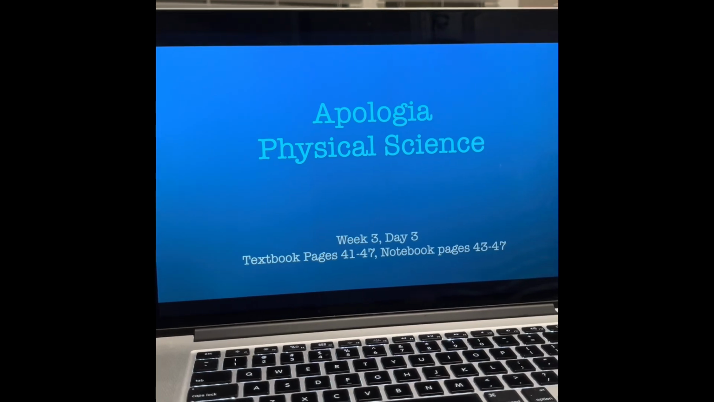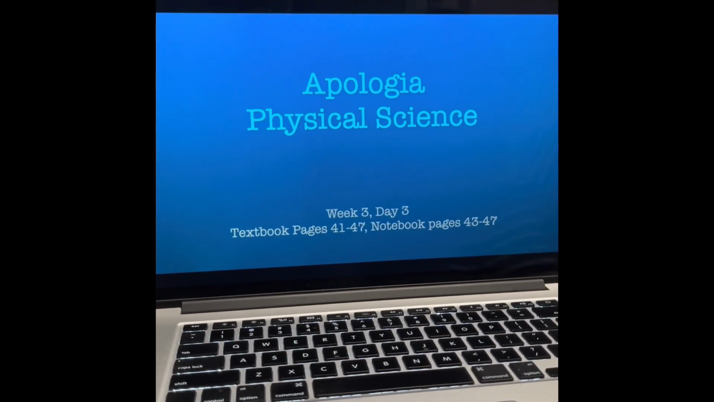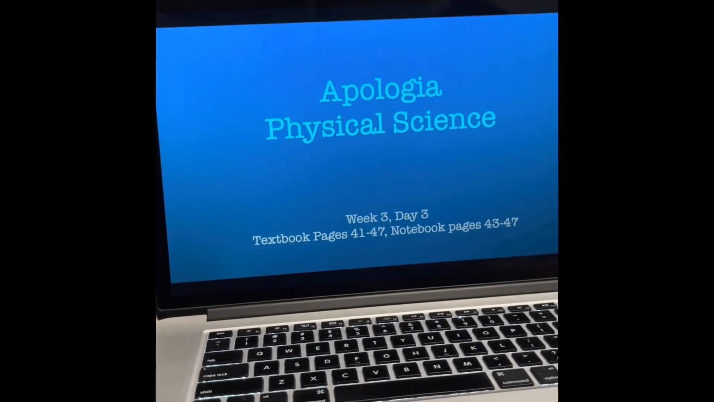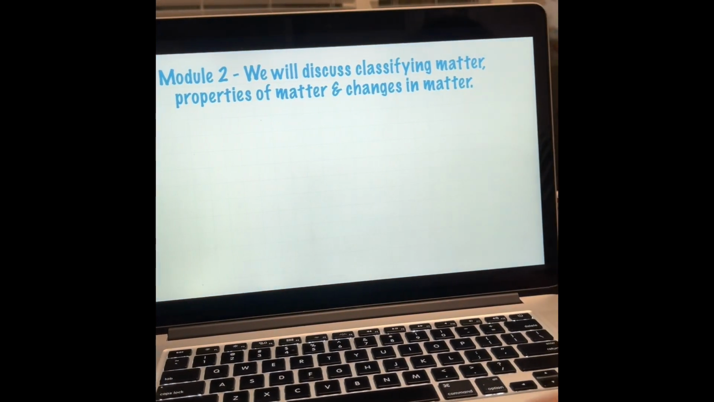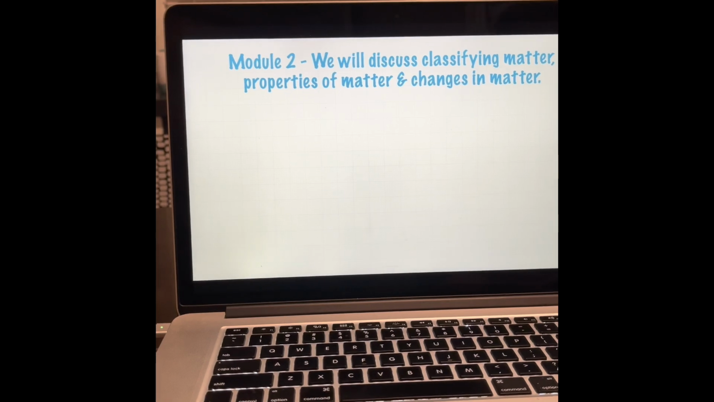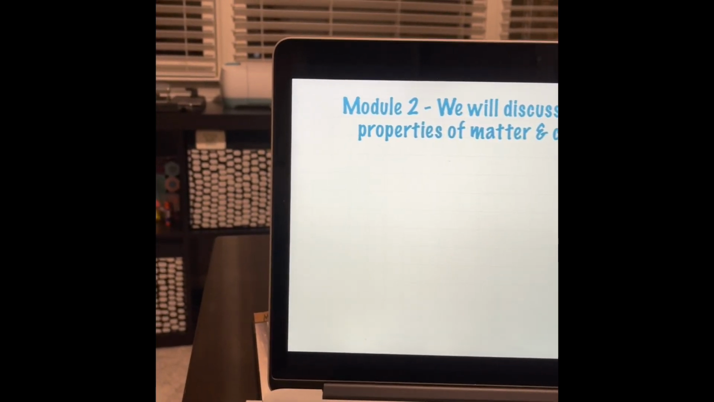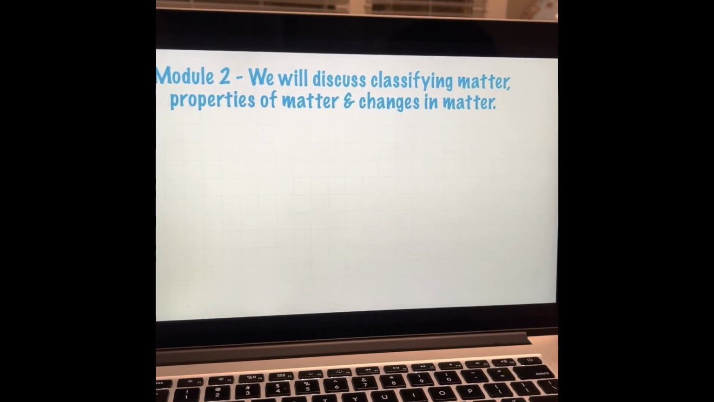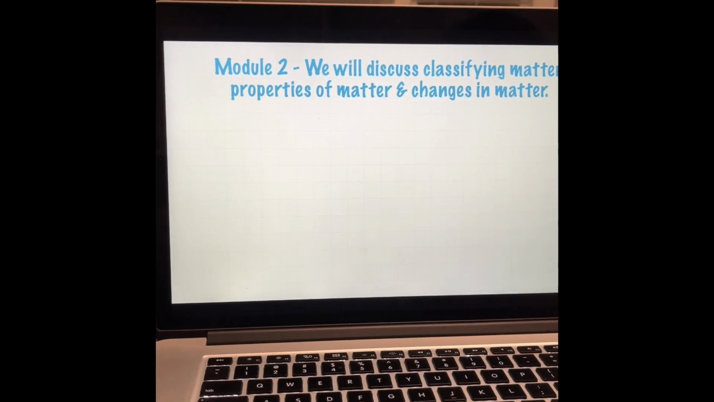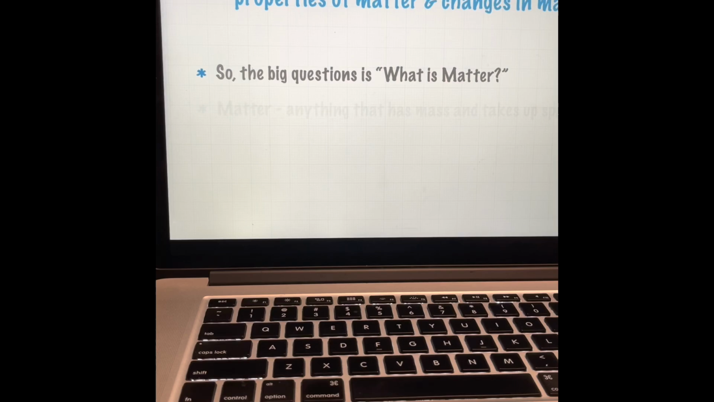Today is week 3, day 3. Textbook pages 41 through 47, notebook pages 43 through 47. We are starting module 2. We will discuss classifying matter, properties of matter, and changes in matter, which kind of just leads to the big question. So what is matter?